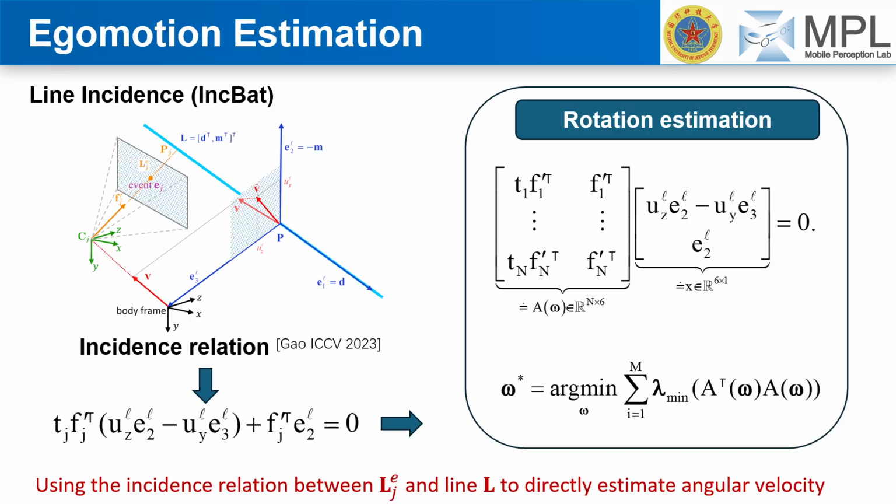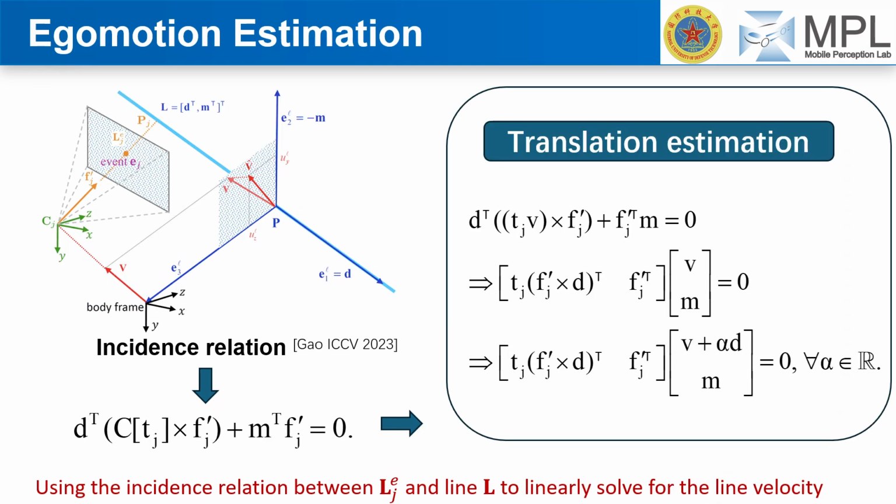Let's dive into our egomotion estimation methods. We start with the incidence relation, building upon prior work by Gao et al. This equation describes the relationship between an event and its corresponding line in the image plane, incorporating both angular velocity omega and translation. Our line incidence method uses batches of these incidence relations to directly estimate angular velocity.